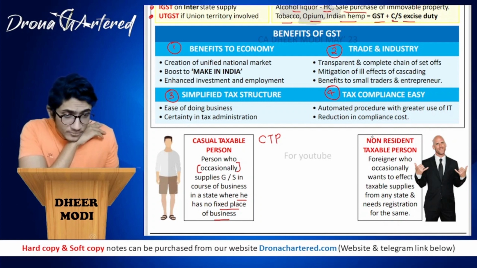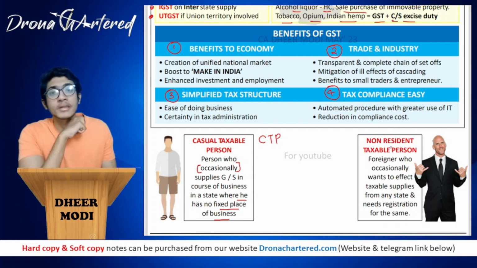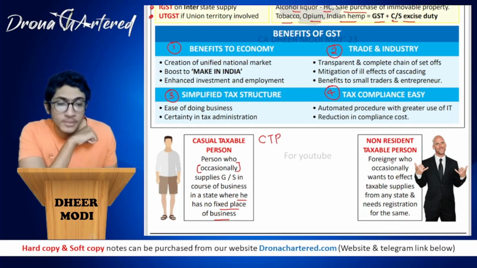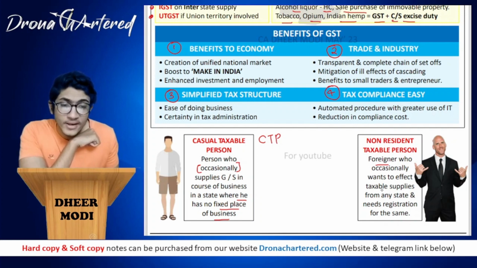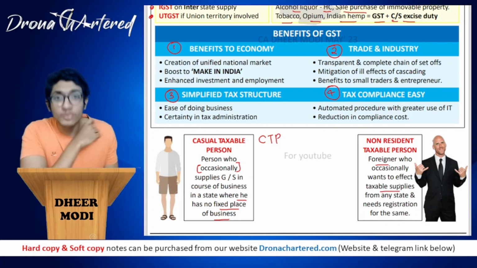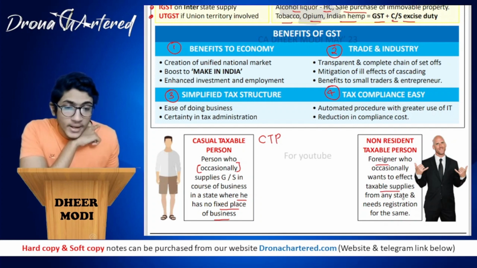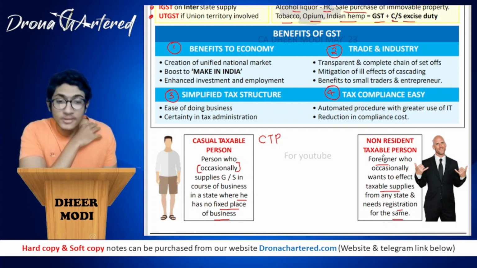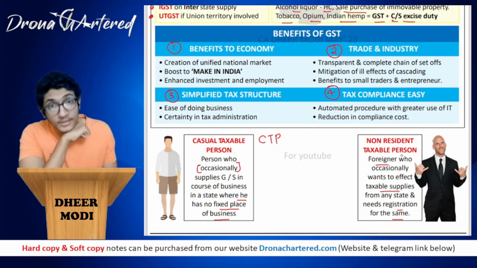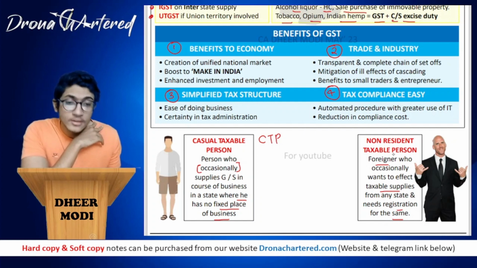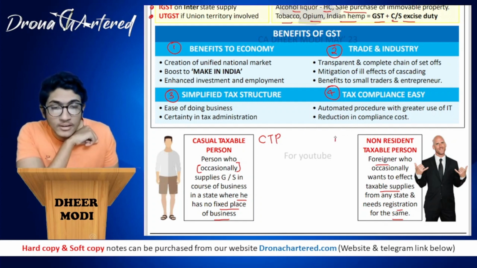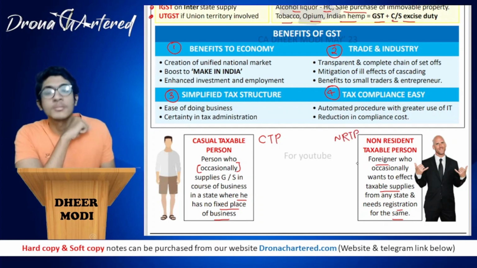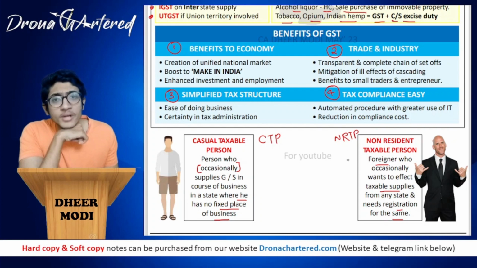Okay. What is your non-resident taxable person? Your non-resident taxable person is any foreigner who occasionally wants to effect taxable supply. That means he wants to make taxable supplies from any state and needs registration for the same. So this is basically a foreigner who is not a resident of India. So in such a case, he will be called an NRTP. So over the notes, you will realize that this short form has been used, and these are very commonly used short forms.